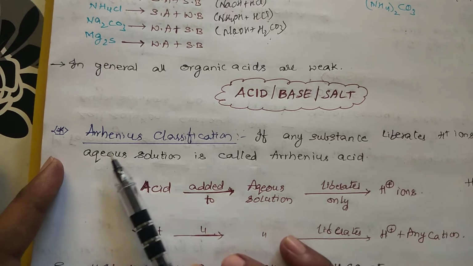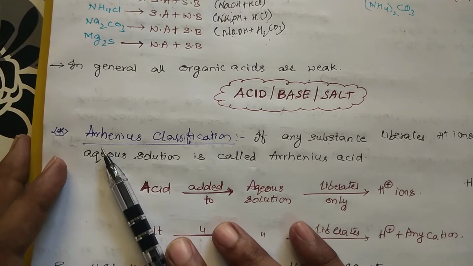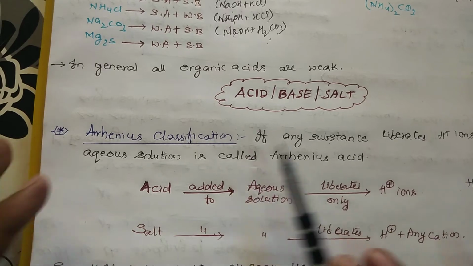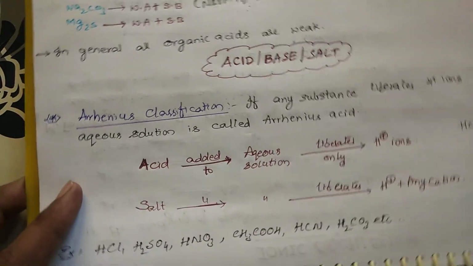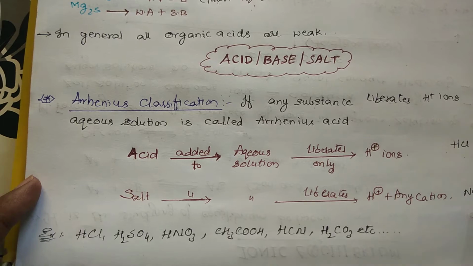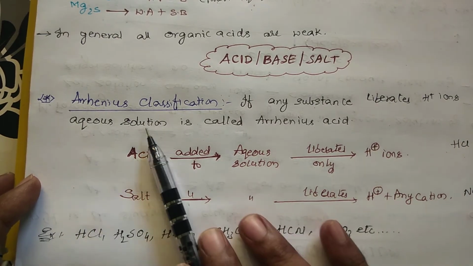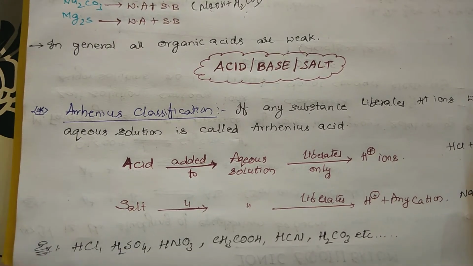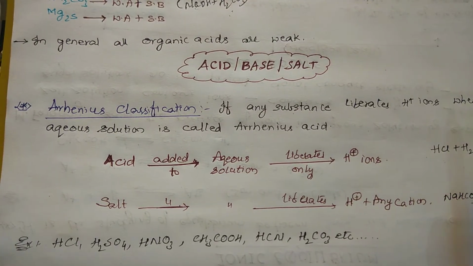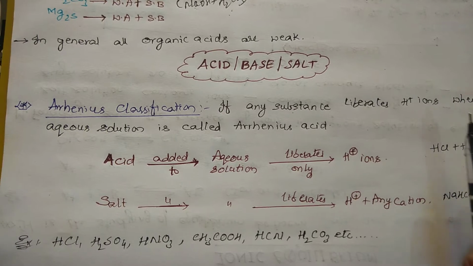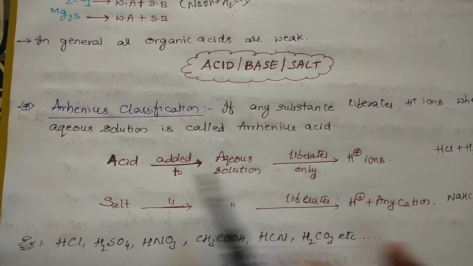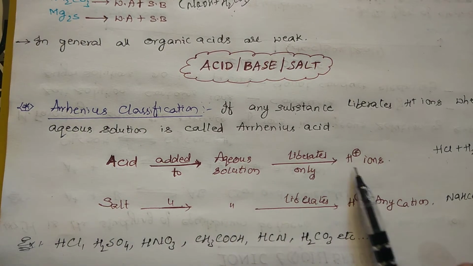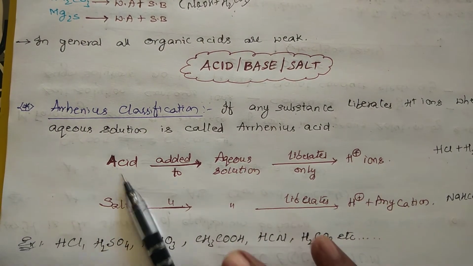So according to Arrhenius, let us go for the first classification. Arrhenius classified acids and bases into these types. According to Arrhenius, if any substance liberates H plus whenever it is added to water or aqueous solution, then it is called an Arrhenius acid. Again I am repeating, suppose this is substance X, I am adding it to the aqueous solution, and it produces H plus ions, then this is called an acid.